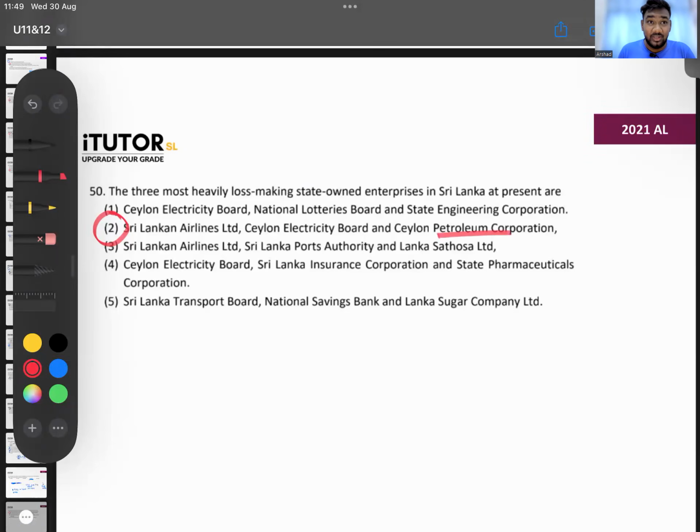Now I think they should be okay because they revised petrol prices. They increased them. Last year and before that, petrol prices were very low. They were buying petrol at a very high price and selling at only about 100 rupees. So there was huge loss all around. They were the biggest culprits. Maybe this year when the statements come out, they may have made a profit. I don't know, we'll see. Okay, so that's the thing.